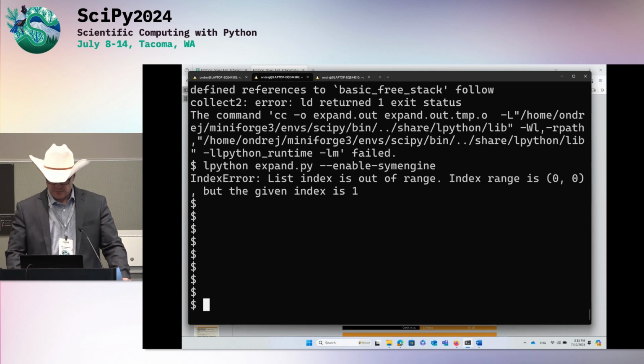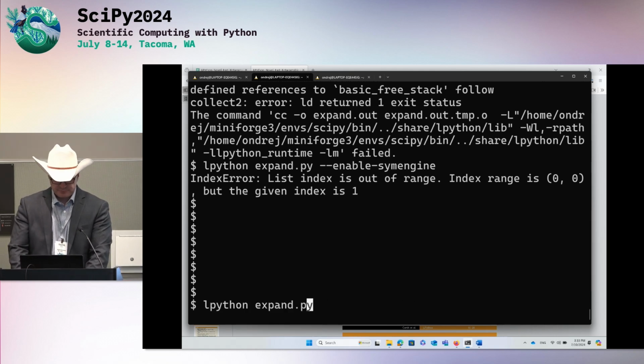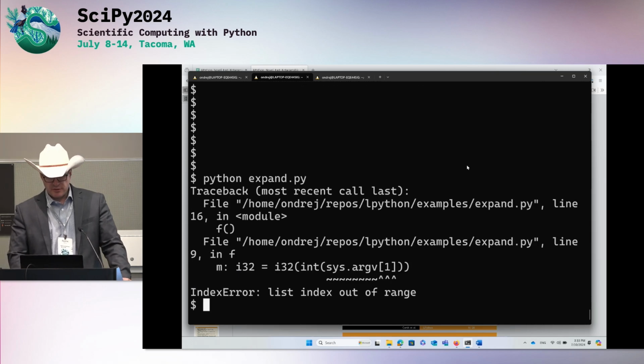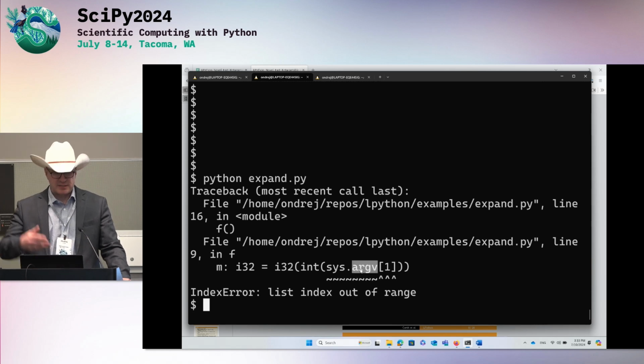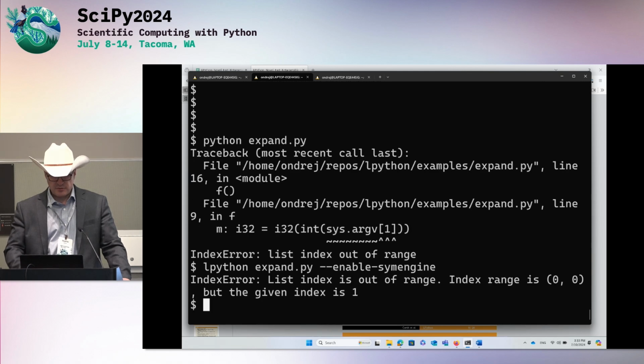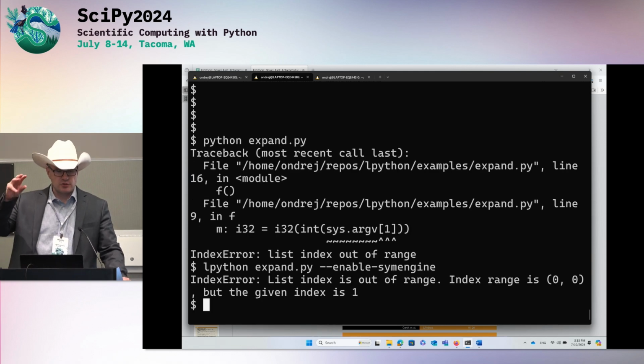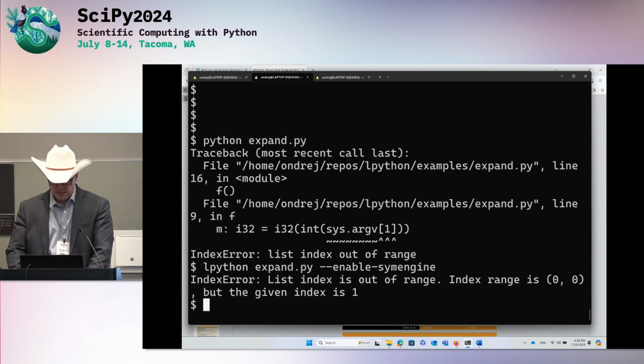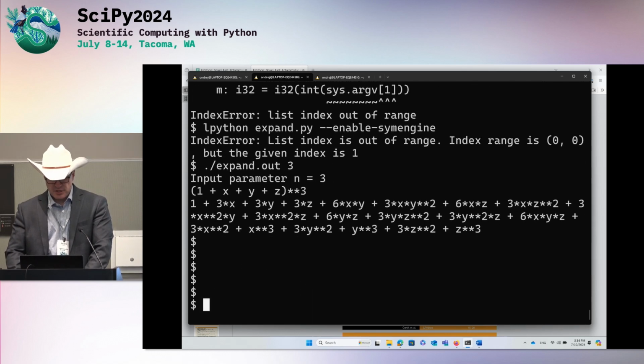So we get an error message, and then when we call it with Python, we get the same error message. In Python, the error message happens during the interpretation, when Python is interpreting, it's expecting me to provide an argument, which I'll provide in a minute. And in LPython, that error message happens at runtime. In the compiled binary, we do bounds checking and give the error message. So we call the compiled binary with some number, let's say 3. Let's look at the code so that you can see what I'm executing.